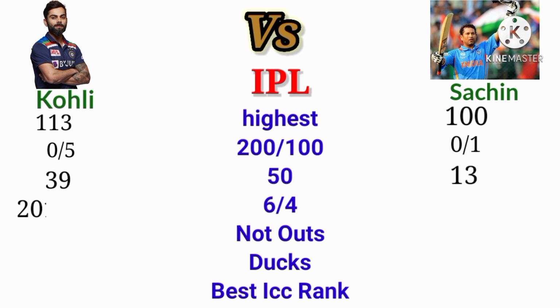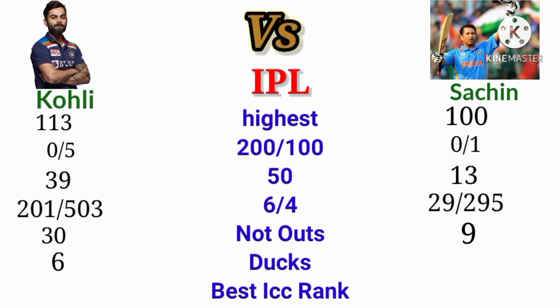The 6 and 4 Kohli hit in IPL is 201/503. The 6 and 4 Sachin hit in IPL is 29/295. The not out of Kohli in IPL is 30. The not out of Sachin in IPL is 9. The ducks Kohli scored in IPL is 6. The ducks Sachin scored in IPL is 4. The best ICC rank of Kohli is 1. The best ICC rank of Sachin is 1.